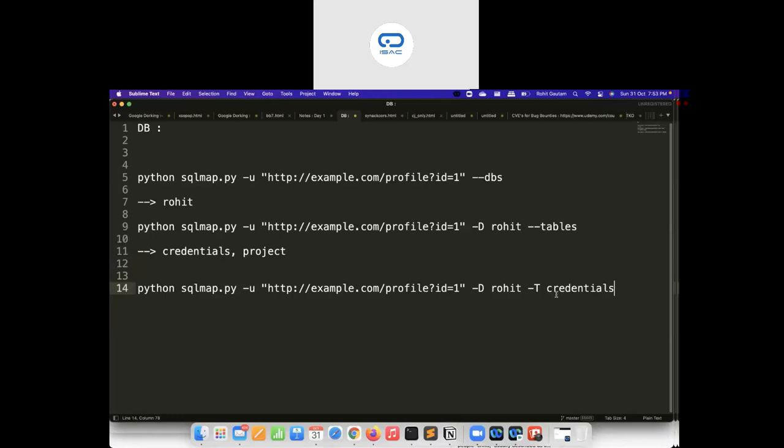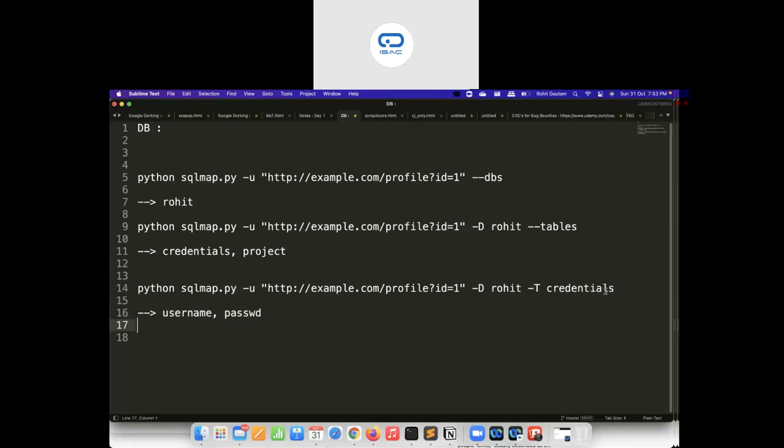So it will start interacting with the credentials table, and from it I want to identify what is inside, so I'll use --columns. Let's say I get the first column as username and the second column as password. The next thing I want to see is what is inside those.